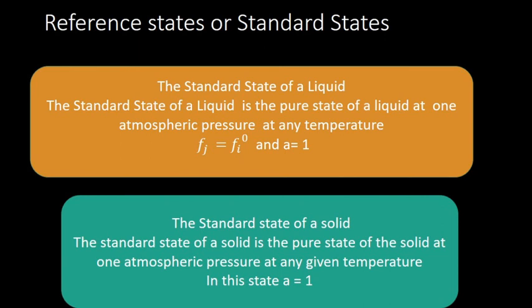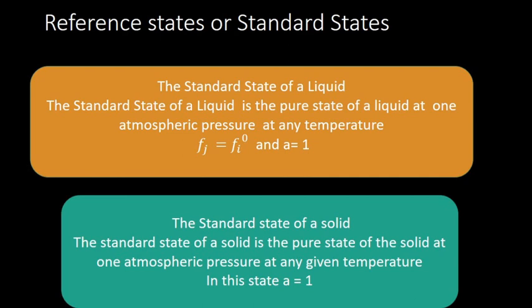So we calculated residual entropy and absolute entropy. Then we went to partial molar properties, the Gibbs-Duhem equation, and the variation of partial molar free energy with respect to temperature and pressure. Then we saw what fugacity and activity coefficient are, then reference state and standard state.